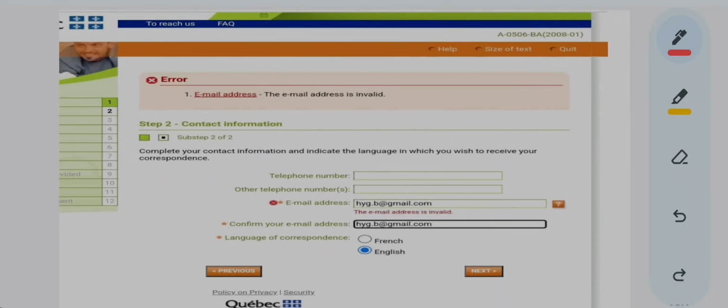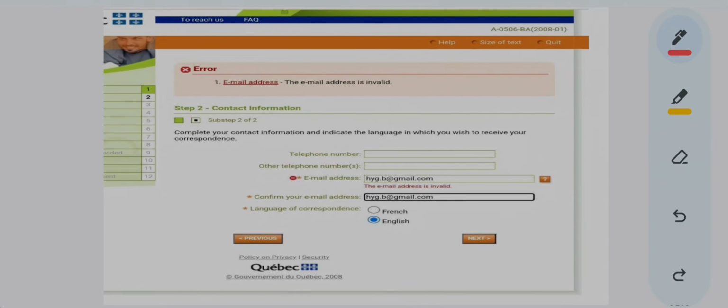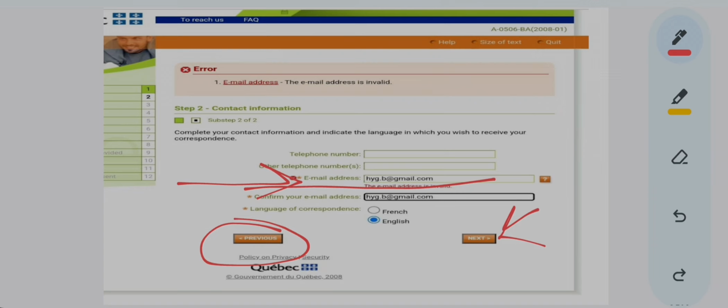Okay, then we go to this page. Here one very important thing is to keep your email ID right. Check 5 or 6 times before clicking next. However, you can always come back to this slide by clicking previous, but why I am telling specifically about this email ID is, if your email ID is wrong, you will not get any updates, right? So this is very important. Whenever you specify your email ID, it should be very correct. So check hundreds of times before clicking next.